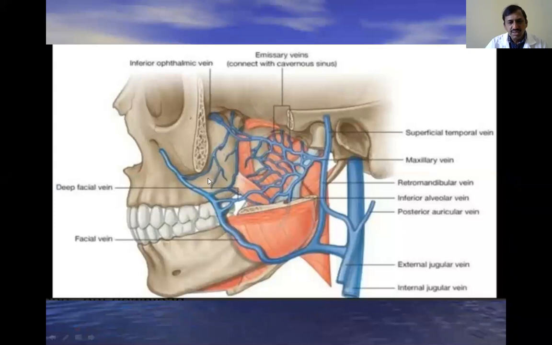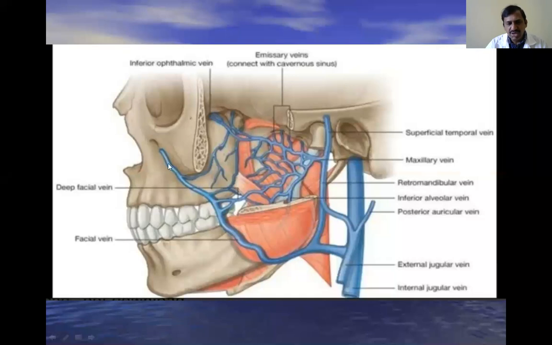These are all the veins having connection with the pterygoid venous plexus. Because of this reason, this pterygoid venous plexus is very, very important. You see here, it communicates with the cavernous sinus through the emissary veins, and here the deep facial vein, and this is the common facial vein, to communicate with the cavernous sinus through the deep facial vein.